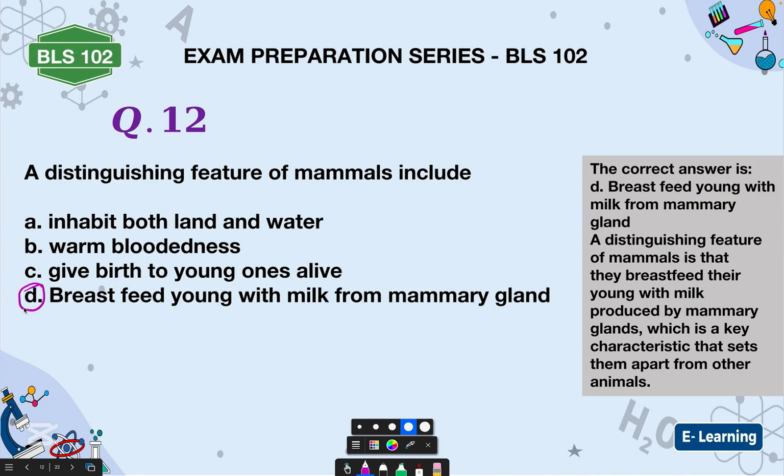Are you getting it? Now, somebody might say they give birth to their young ones alive. Yes, but there are some of them, like the monotremes, they are mammals, but they don't give birth to their young ones alive. So, feeding with milk from mammary gland is more of a generalized distinguishing feature of mammals as compared to giving birth to their young ones alive. So the correct answer is they breastfeed young with milk from mammary gland. I've told you that monotremes are mammals, but they don't give birth to their young ones alive. All right? They lay eggs.